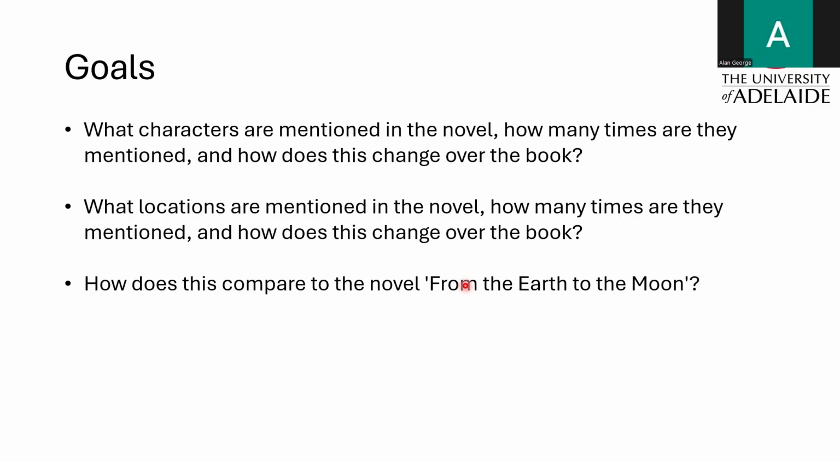Since the novel is about the protagonist traveling around the world in 80 days, we are also aiming to see what locations are mentioned in the novel, how many times they are mentioned, and how this changes throughout the book. And we also aim to compare this to the novel From the Earth to the Moon, which is another classic novel by the same author, Jules Verne, in which instead of the world, they try to go from the Earth to the Moon.